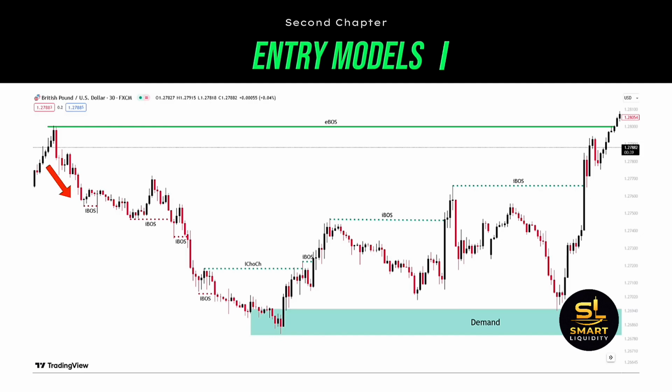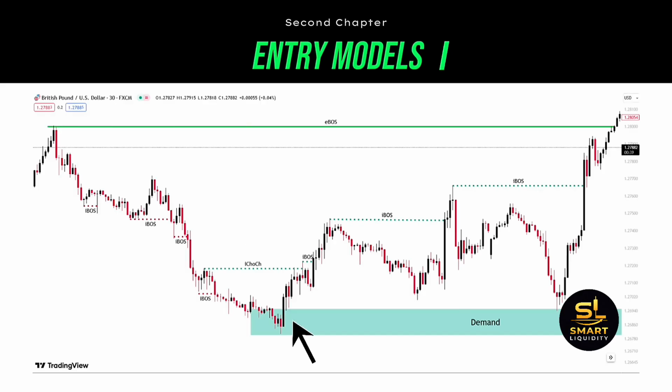So notice the downside movement, pullback to the upside, and break of the lows. This marks a bearish internal break of structure. The I from the break of structure stands for internal, and essentially the internal bearish breaks of structure keep printing. The market manages to break a lower high, which marks a higher high, and this movement is a bullish change of character inside the low time frame. The trend shift validates a demand zone.